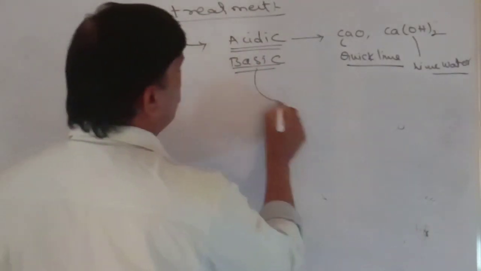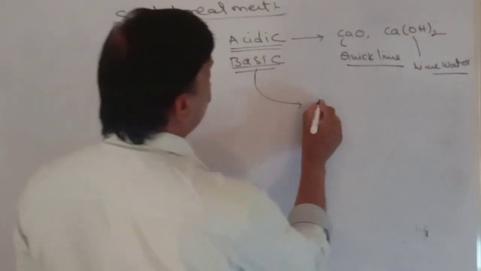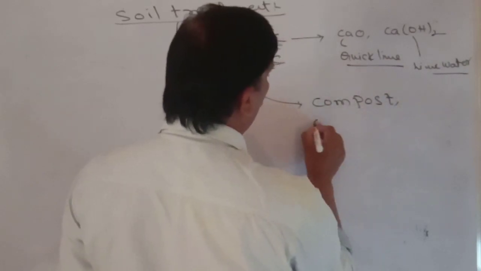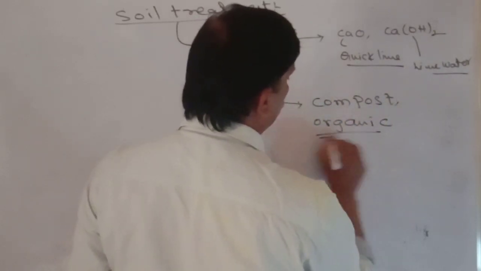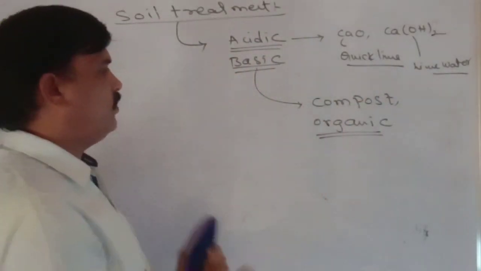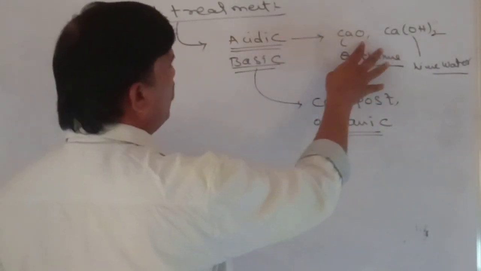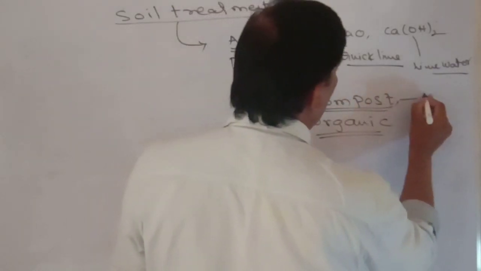If the soil is basic, how do we neutralize it? By using compost or organic fertilizer. Organic fertilizer means manure or cow dung. These are acids, because compost always releases acids.